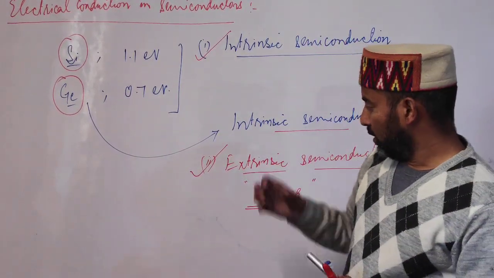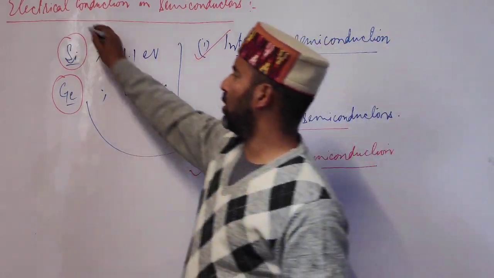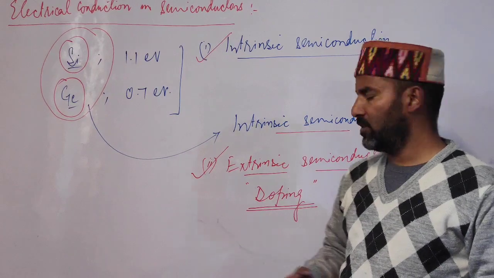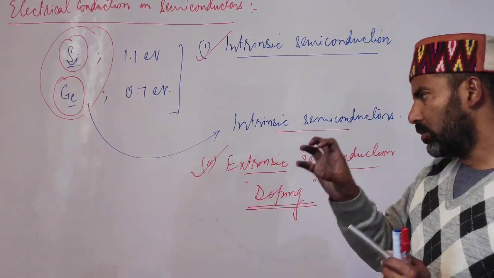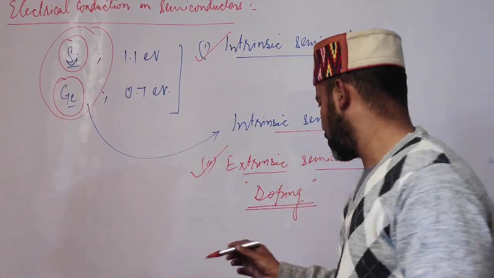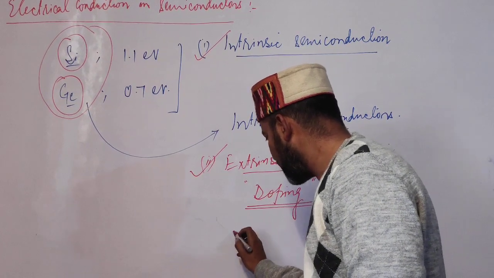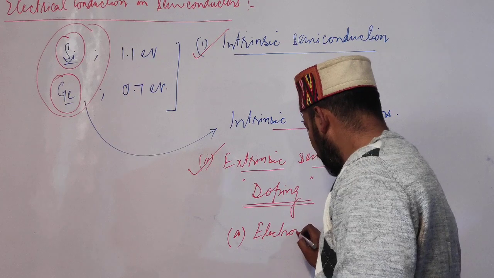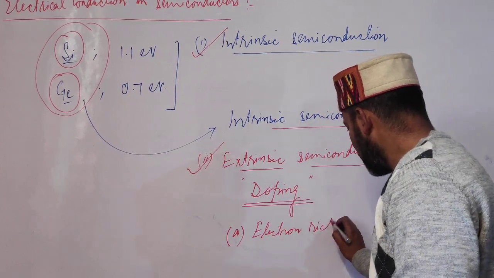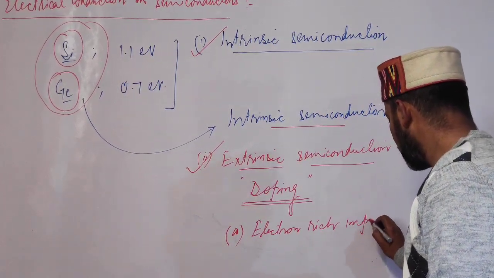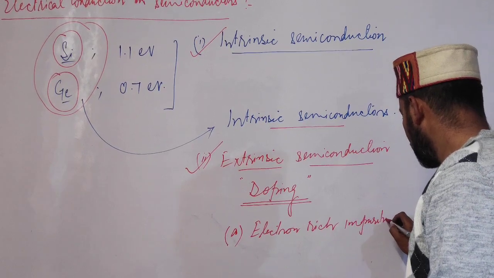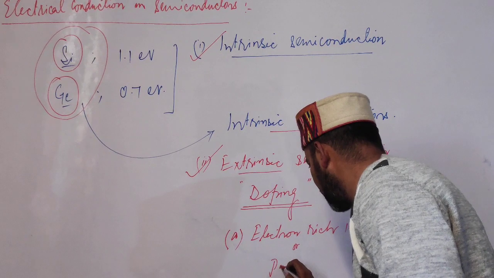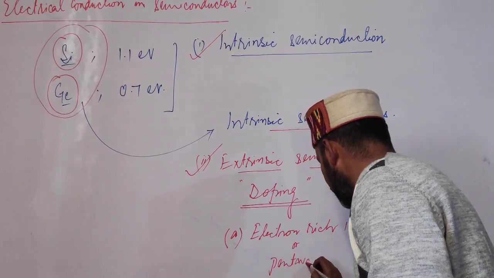Now the electrical conductivity of silicon and germanium is generally increased by adding two types of impurities. The first type of impurities are electron rich impurities, or we say these are what? Pentavalent impurities.